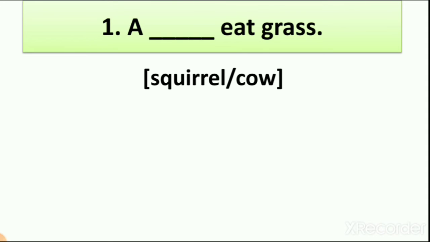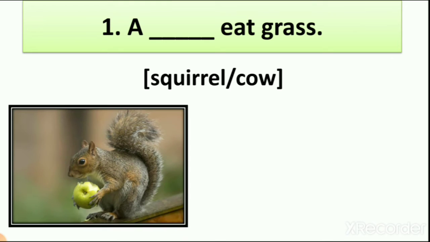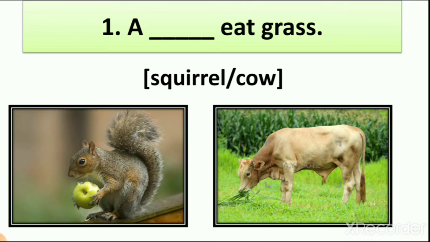Let's see some picture. Here you can see the picture of a squirrel, and the second picture is a cow. Now you can see both animals are eating food, right? So what is the squirrel eating? The squirrel is eating fruit, right? And the cow is eating grass.